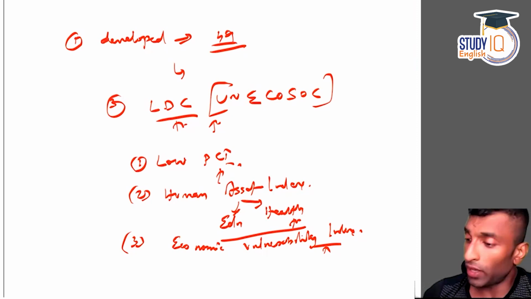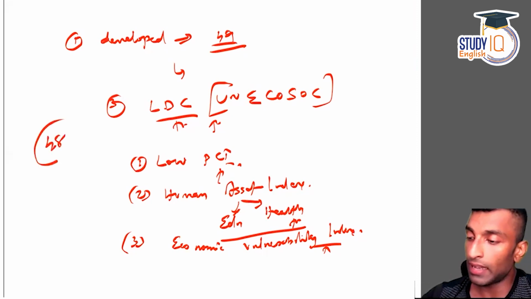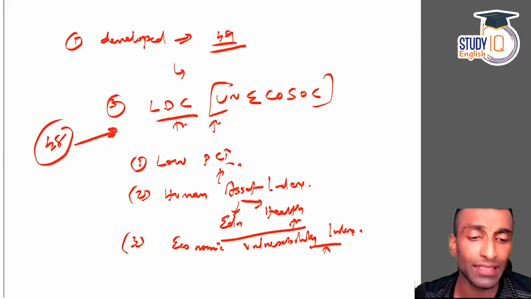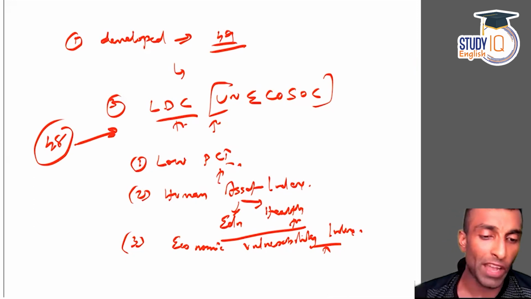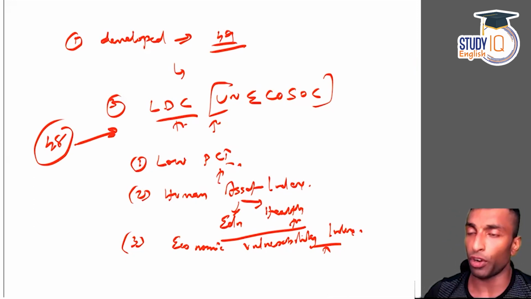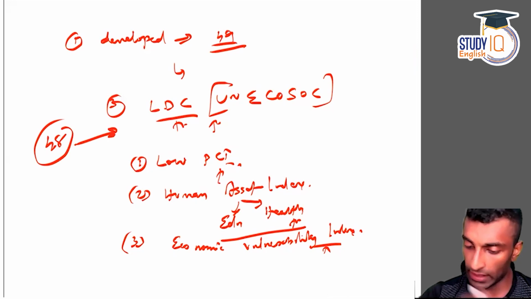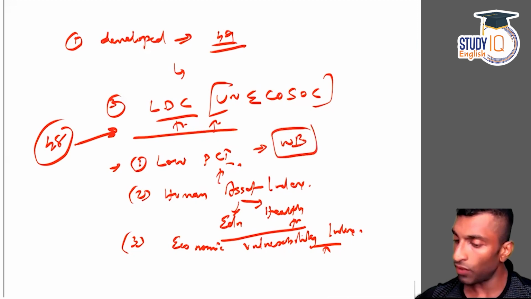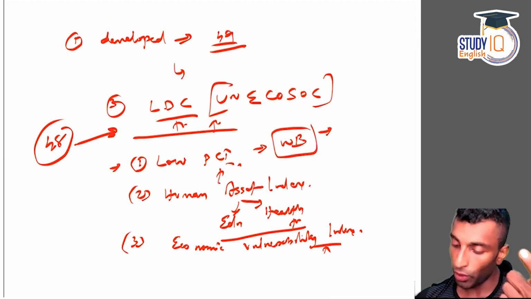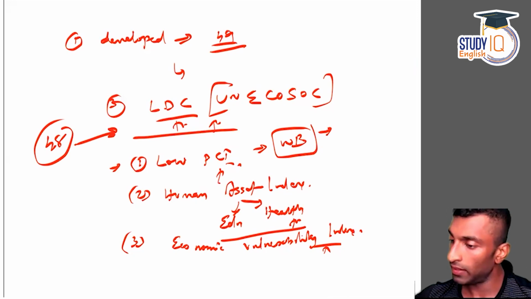So around 48 countries are classified as LDC, and this criteria is reviewed every 3 years. I hope this is now clear for all of you. Anything I've missed out? So the LDC criteria is low per capita income, which is based on the World Bank calculation, where the World Bank classifies low income, middle income, and high income countries, and based on that you will be taking the country here. And then the human asset index and economic vulnerability index. Yes, these are the three which are considered.